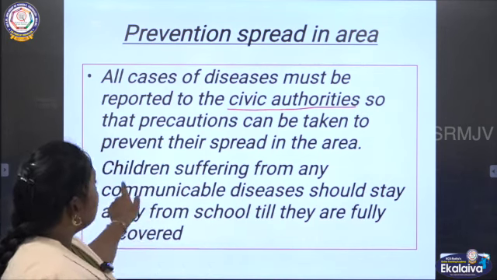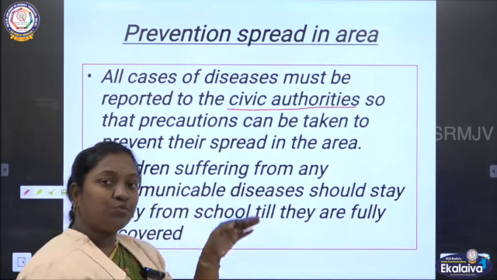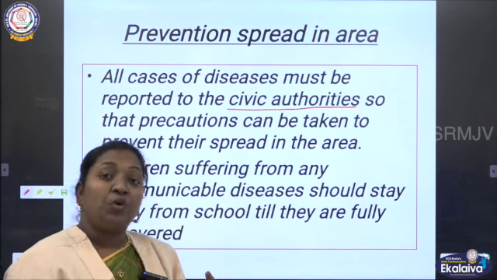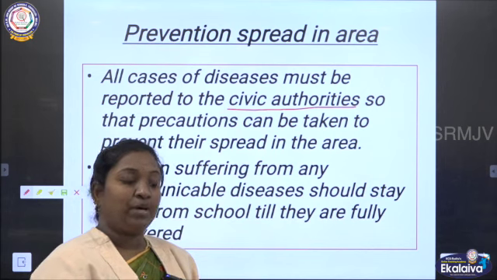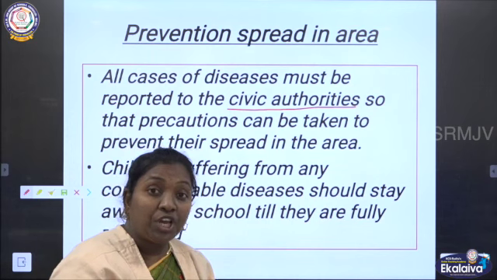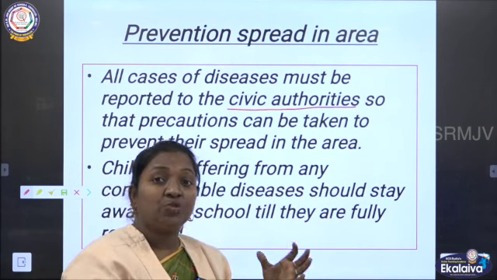Second, children suffering from any communicable diseases. Especially small children can easily be affected by this kind of diseases. Transferring from one person to another person is called what? Communicable diseases. So communicable diseases are easily caught by small children.